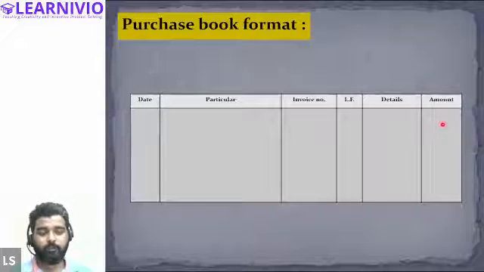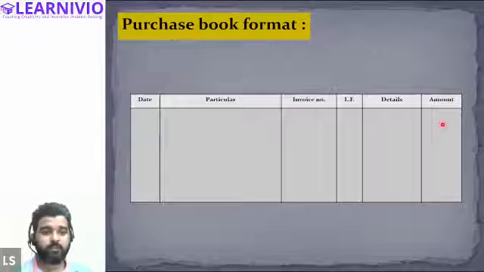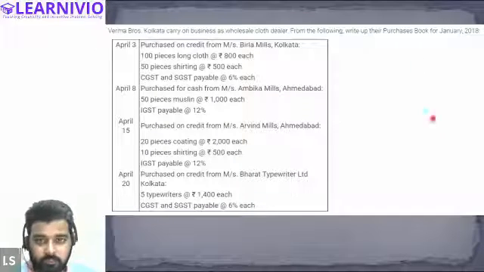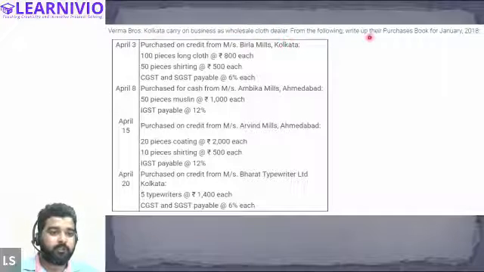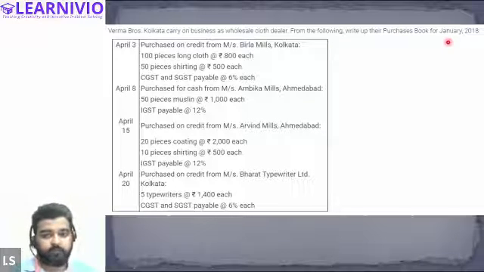Now let's start with the questions. Let's discuss this question. Verma Brothers, Kolkata, carry on business as wholesale cloth dealers. So dealing in cloth is the business of Mr. Verma, right? From the following, write up the purchase book for the month. The information regarding April is given. So basically these are the information.